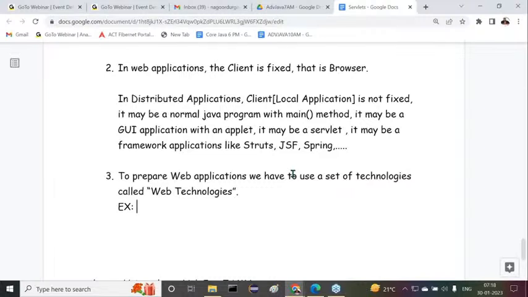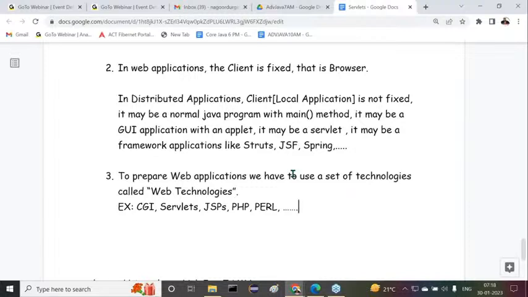For that purpose, here we are having some other technologies. CGI, Common Gateway Interface, is one of the technologies. Next one is servlets. Next one is JSPs. Next one is PHP. Next one is Perl, and so on. So many technologies are available to prepare web applications.